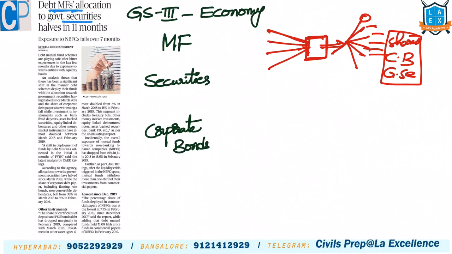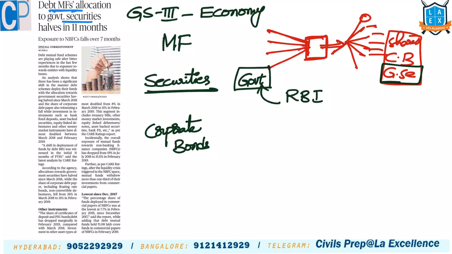Now, one such source is government securities. What are they? Government securities are released by the RBI on behalf of the government. On behalf of the government of India, the RBI releases certain bonds. These bonds have a certain interest rate, a percentage, and a period of time, the maturity period.